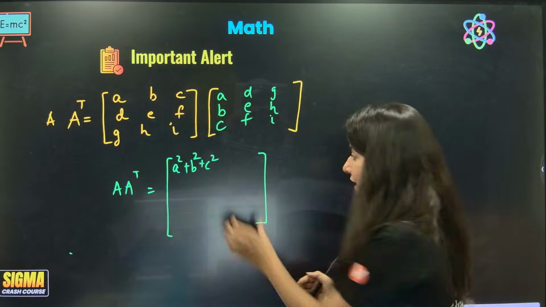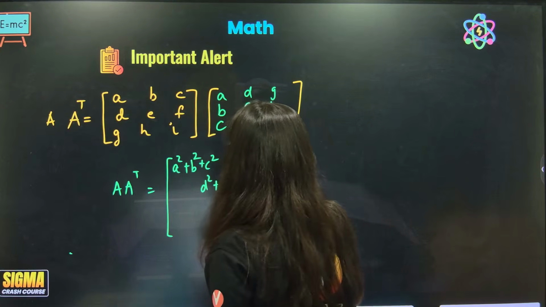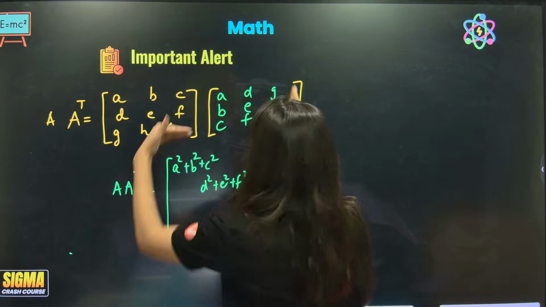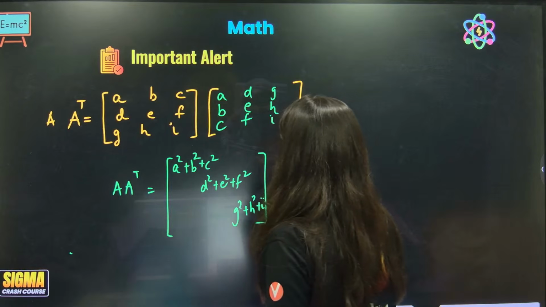Second diagonal element will be row 2 and column 2: D square plus E square plus F square. Row 3, column 3: G square plus H square plus I square. What does that mean?